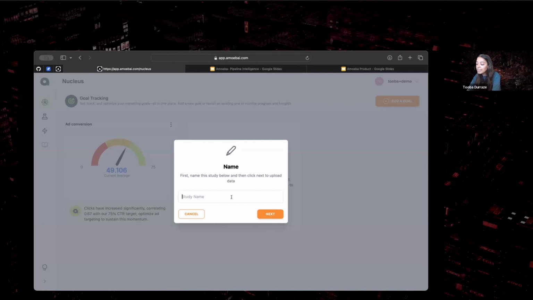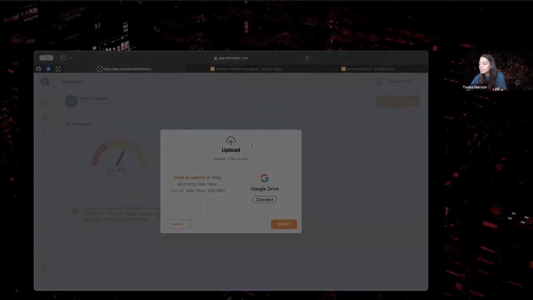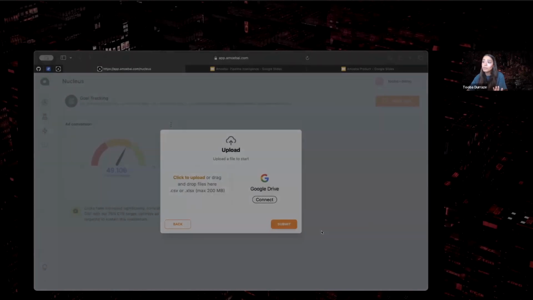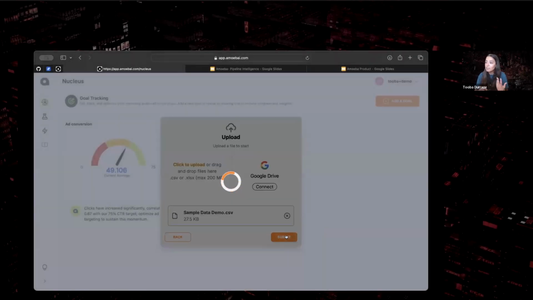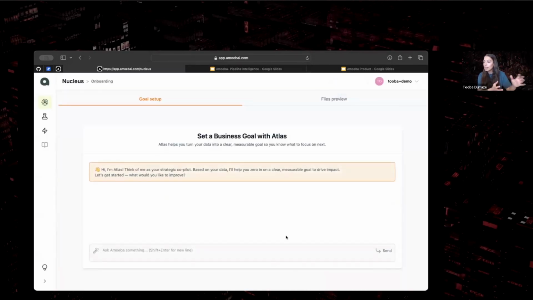So let's say here, I want to grow my ROAS as an example. It's a goal most marketers deal with. For the purposes of this demo, we restricted the data sources because we want things to move a little bit faster. But in terms of data sources, you can imagine we are dealing with anything that exists within your normal realm, right? So you're thinking about your CRMs, your advertising data, etc. All of that can flow into this.